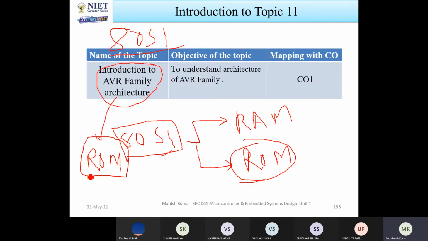Then you cannot write a program larger than 5 kilobytes; the maximum program size is 5 kilobytes. But if external ROM can be added, you can write any program. So it is more efficient than the fixed one.